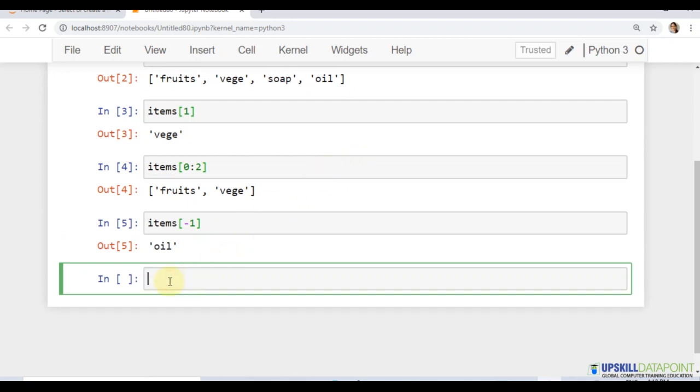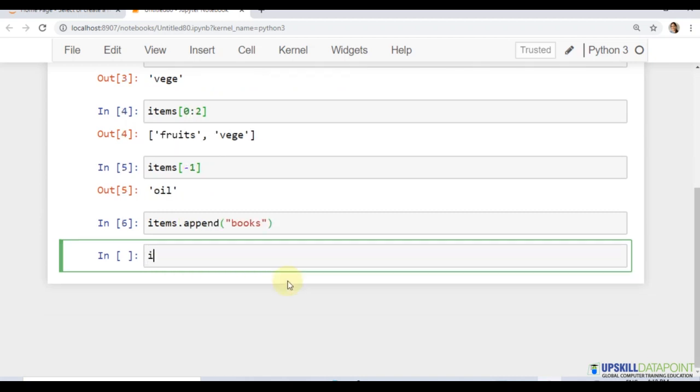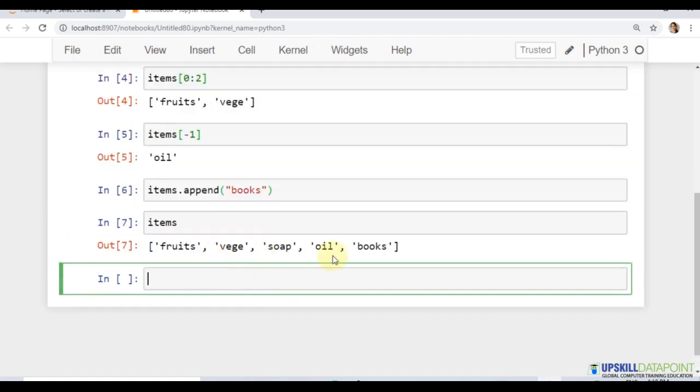We can use some inbuilt functions, like if I want to add something at the end of the list. So here I can write the name of the list, items dot append, and say I'm adding here books. So if I see here, this books got added at the end of the list, but none of these values have got shuffled.